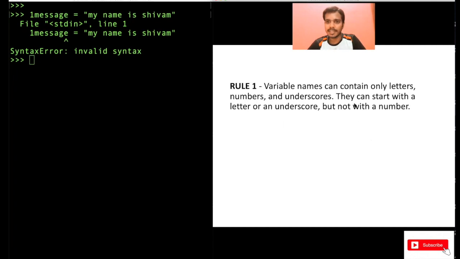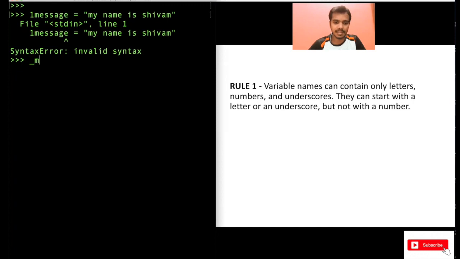The first rule is that variable names can contain only letters, numbers, and underscores. They can start with a letter or an underscore, but not with a number. So you know what mistake we are making here? We are starting a variable name with a number. That we cannot do. You see the second line here: they can start with a letter or an underscore. So simply, we write x equal to 1. This is correct.